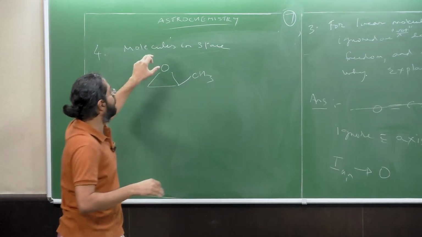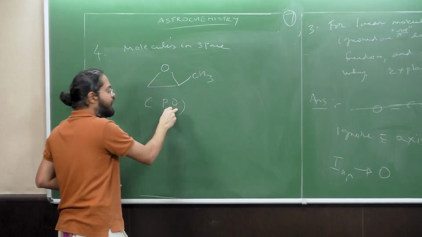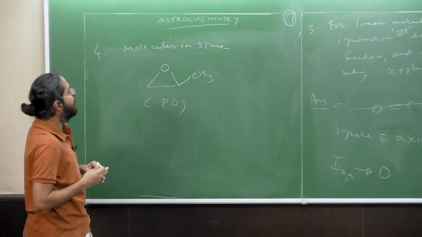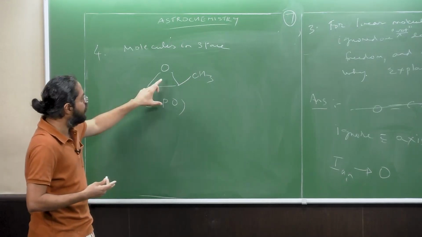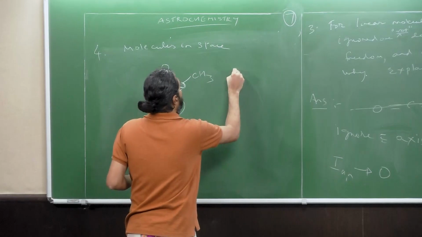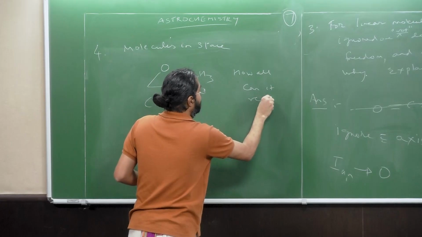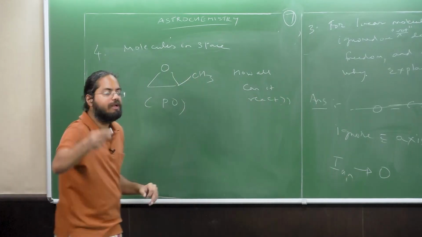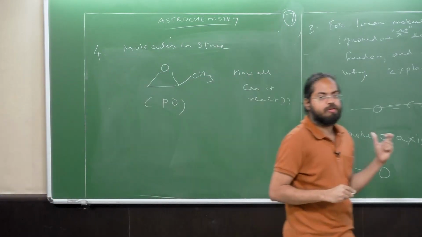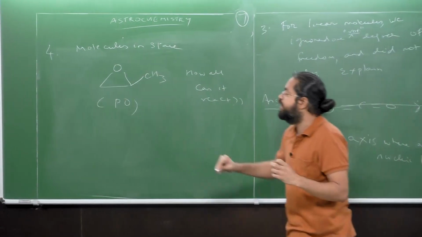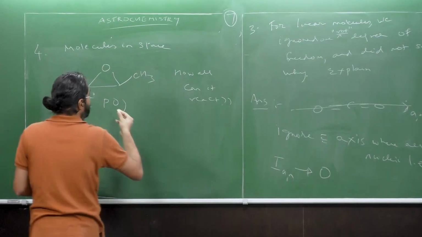So this molecule was, what is it called? It's called propylene oxide. I'm going to call this PO, propylene oxide. This was detected. Now, the question is, what are the ways via which this molecule can react? Why is this question relevant? This question is relevant because it tells you how principles of chemistry, principles of reaction mechanisms, will be helpful in detecting how molecules evolve in space. Now, what are the possible ways in which this can react?